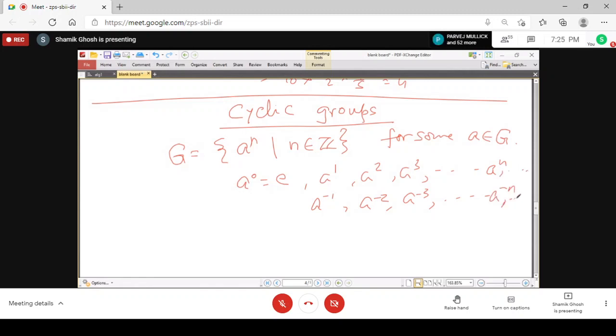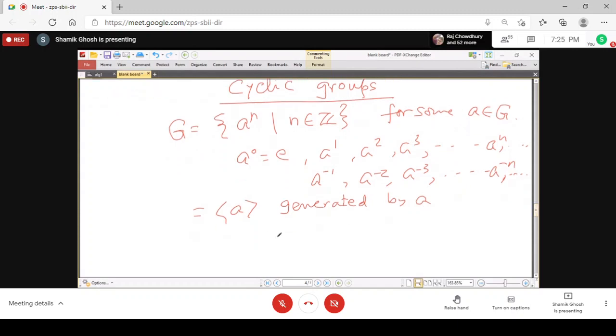So all these elements you have to incorporate if I say generate a group by A. This is called the group generated by A, and this element A is called the generator of the group.